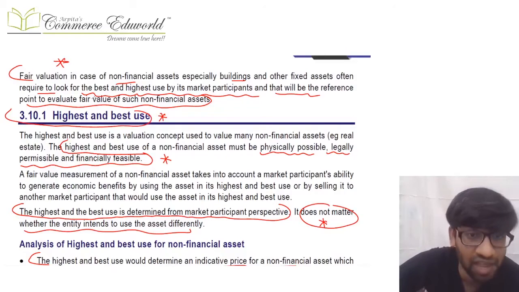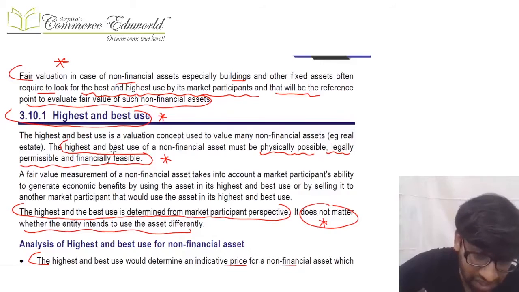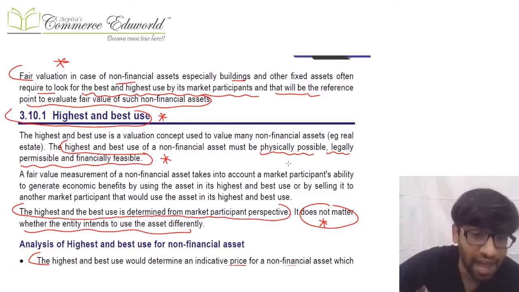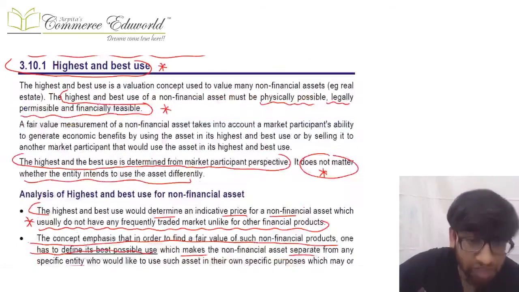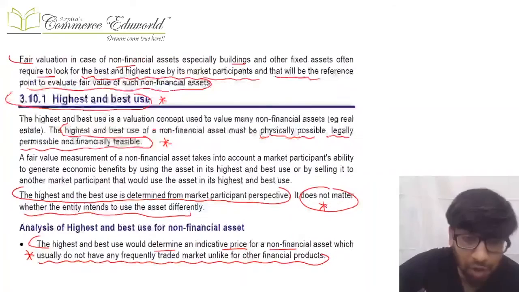Okay, and this highest and best use becomes a reference point for calculating the fair value for non-financial assets like land, etc. But whatever that highest and best use is, it should be physically possible, legally permissible, and financially feasible. Further, that should be from the market participant point of view and not dependent on what the entity wants to do.